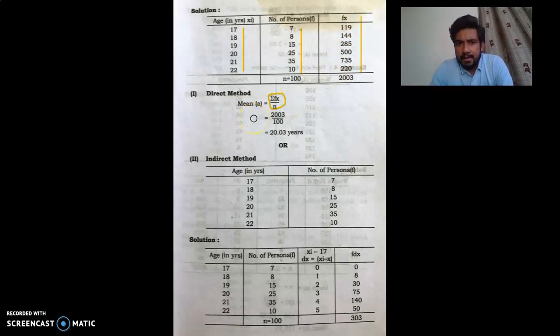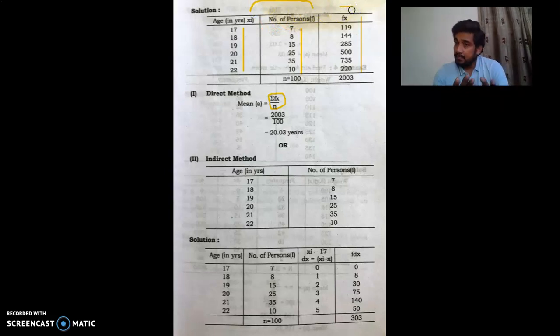Our requirement in the direct method is summation fx divided by n. Summation fx comes from the summation of fx. Now fx comes from what? This is f and this is x. Multiplying these two columns, you will get fx. Understand? So why did we prepare fx?